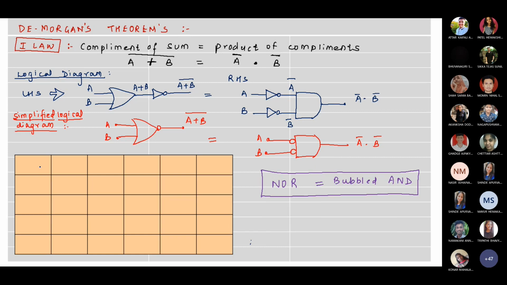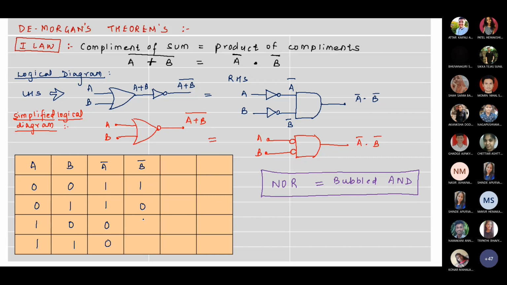So now we are going to prove this law by the method of induction. We consider two inputs A, B. So the combinations are 0 0, 0 1, 1 0, 1 1. Okay. Then we will write down A bar and B bar also, let's write it right away. So A bar will be 1, 1, 0, 0. Look at the column, and B bar will be 1, 0, 1, 0.